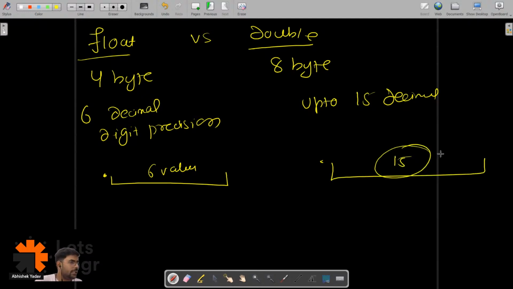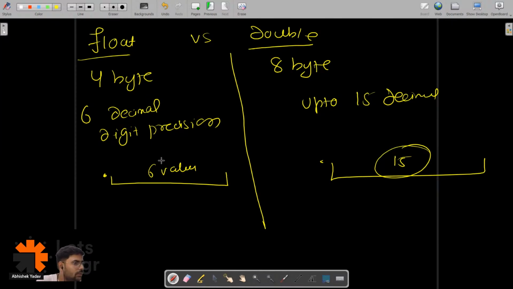Anything else, guys? Float, double. About the attendance, Deepak, I will tell you at the end of the session, okay? If you have any doubt related to the session, please ask right now. Yeah, double has more precision. Correct, double has more precision. Anything else, guys?